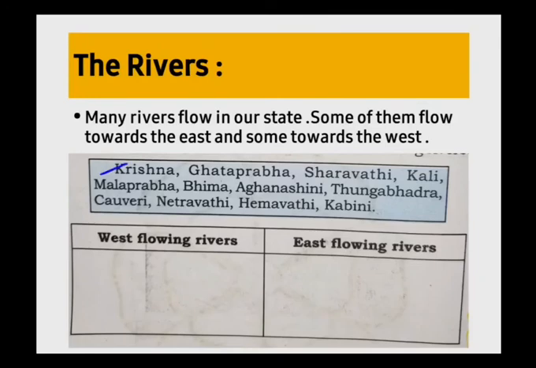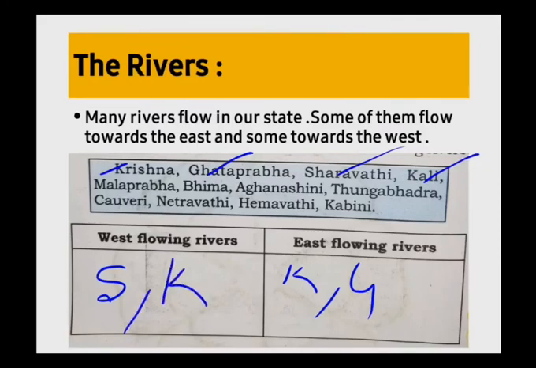First we will take Krishna. Krishna is a river that flows in the east. In this column you have to write Krishna. Next is Ghataprabha. Ghataprabha also flows in the east, so write Ghataprabha here. Next is Sharavati. The Sharavati river flows towards the west. Here you write Sharavati. Next, Kali. Kali river flows towards the west. Here you write Kali.